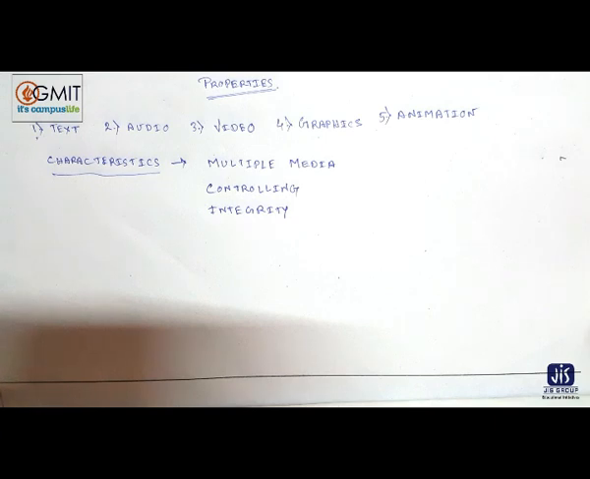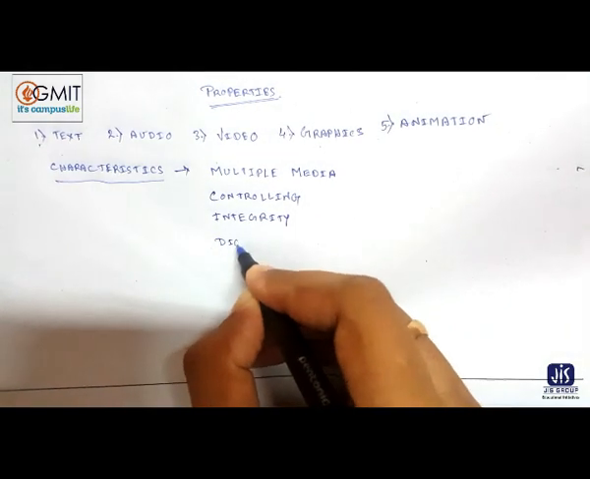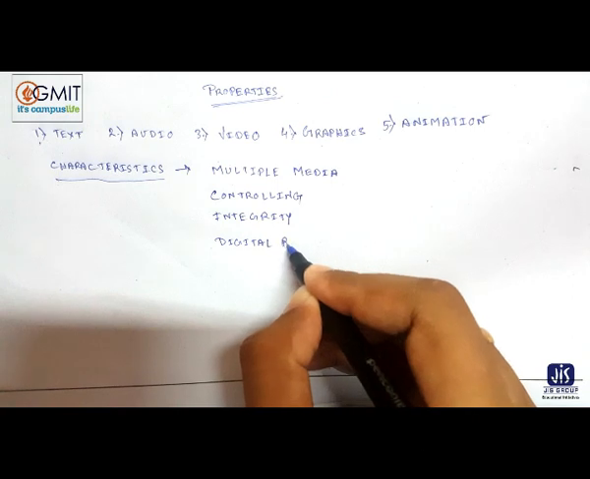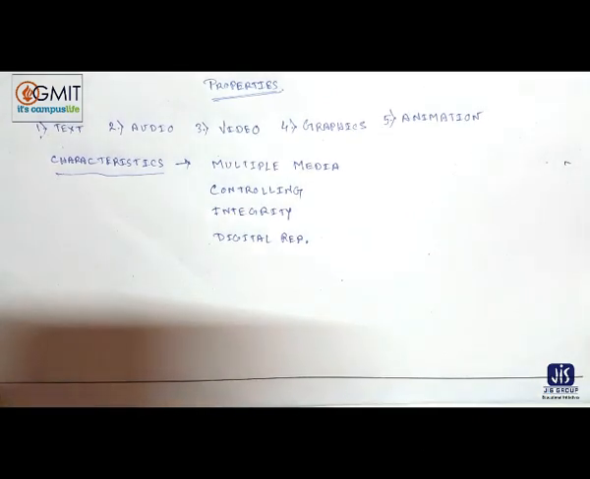And number 4 is digital representation. What is that? The information handled must be represented digitally. Obviously, this is multimedia, and so we have to digitally represent this from our computer or smartphone or anything else.